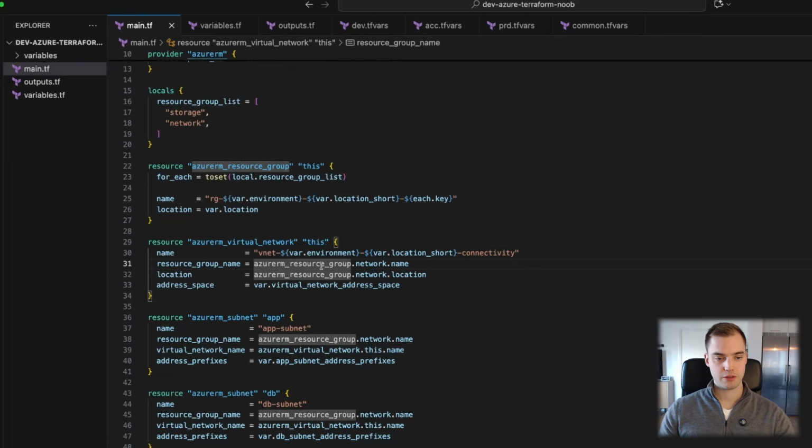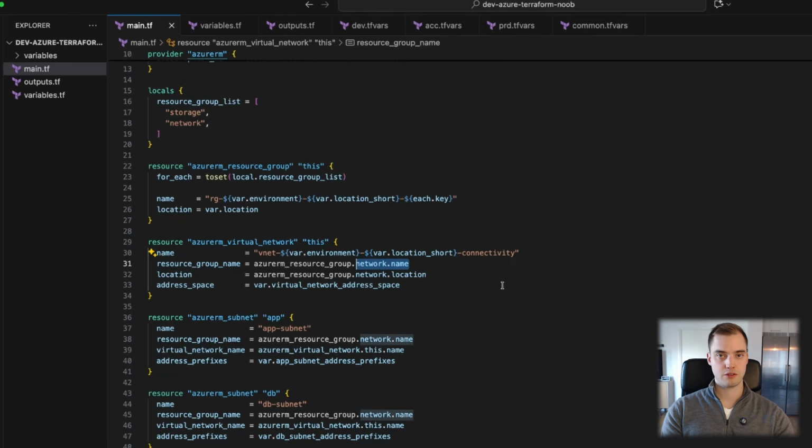Because now you could see this line of code here turned gray. And that's because a resource group name, azurerm_resource_group.network.name, doesn't exist anymore. We removed it. And maybe you're wondering, how can I target the correct resource group? Because I don't want to create a virtual network twice. I just want to keep this as a single resource. But I also don't want to create it in the storage resource group. That wouldn't make any sense. And you would be correct.